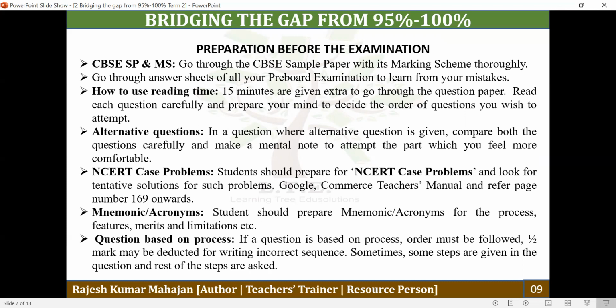So normally what happens, certain steps are given in the question, and certain steps may be asked to write. And sometimes certain steps are given in the question, and you have to identify the steps which have already been covered. So you need to read the question carefully to find out. And if the steps are asked, normally it will be a very simple question, just like a memory based question.